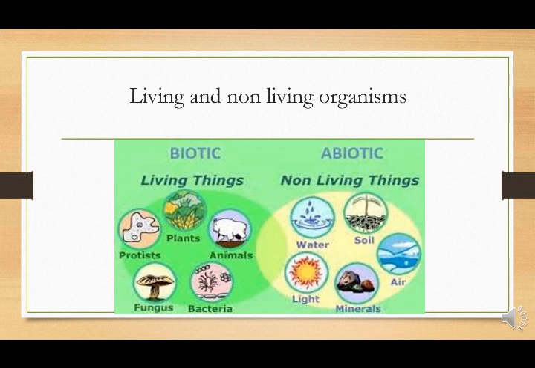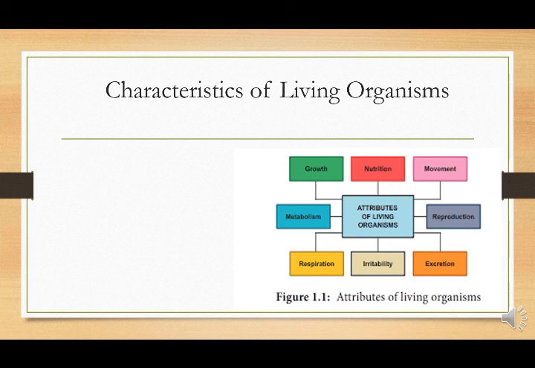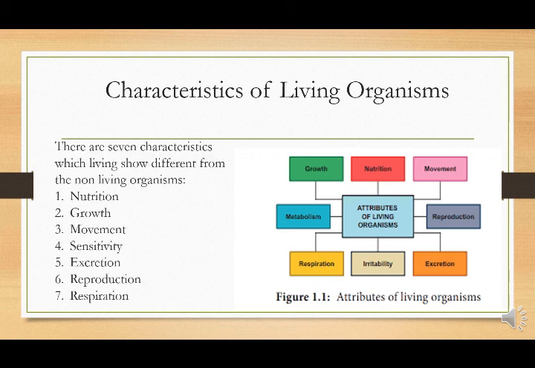So living things have some special characteristics and attributes, like they need nutrition. They need food. They need water. They need air, oxygen, etc. to live, to be alive.